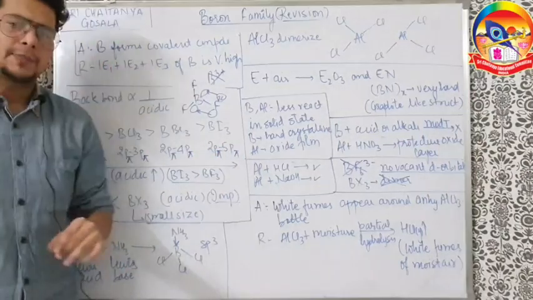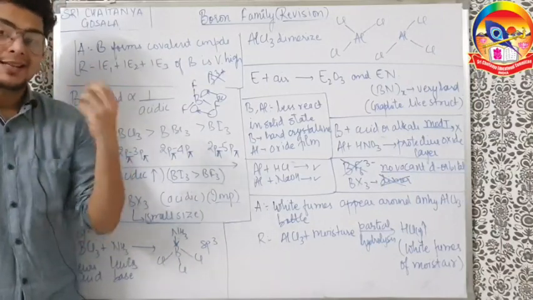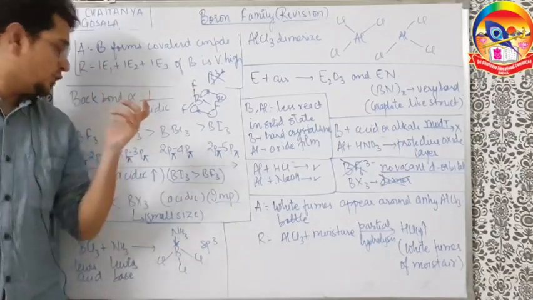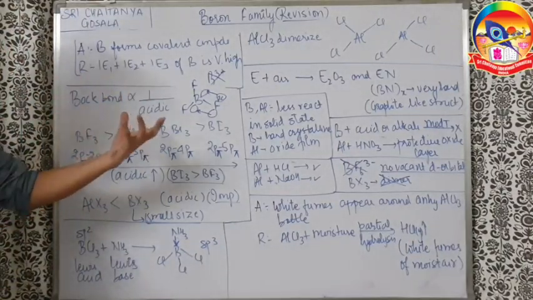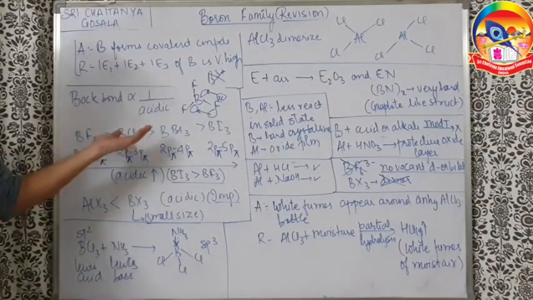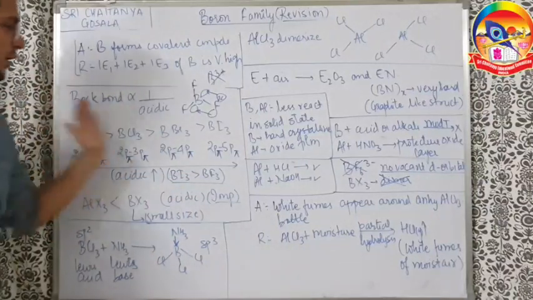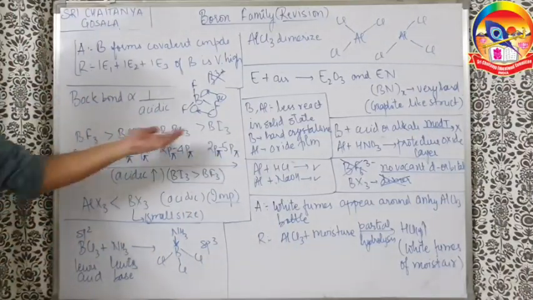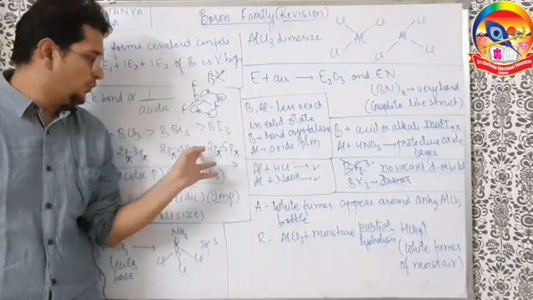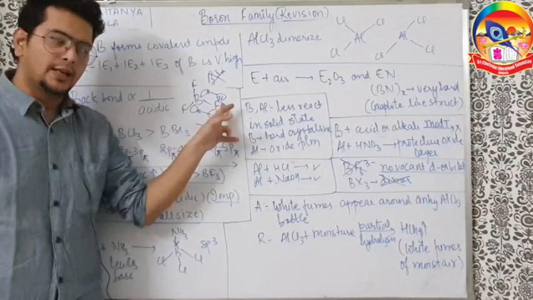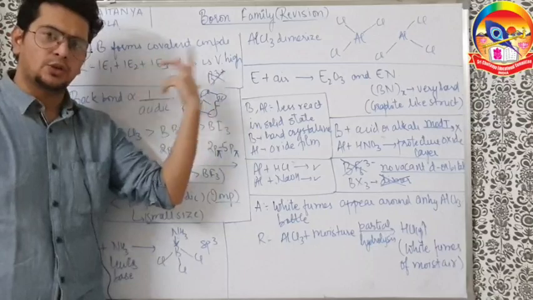In the beginning of the same chapter in NCERT, you will see one very important line that pi bond is made best by the second period elements. So 2p pi bond is the best. As the size difference increases, the bond becomes poorer. So this 2p pi, 3p pi overlapping is poor, 2p pi, 4p pi even more poor, and 2p pi, 5p pi very very poor. So the back bonding decreases here. In the case of BI3, boron is getting negligible electron from iodine because the poorest back bond is there, and iodine will not be able to properly give the lone pair to boron because the orbital is very big for the donation to happen.